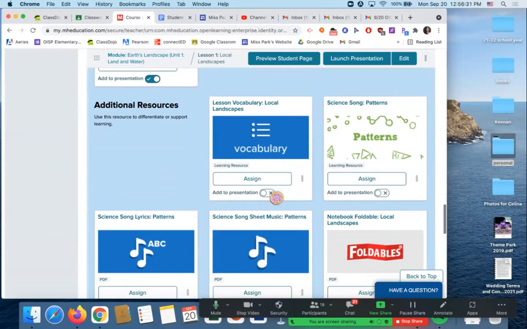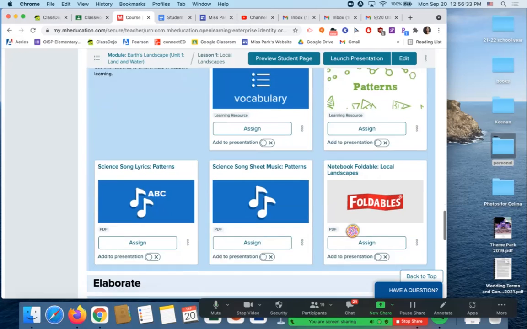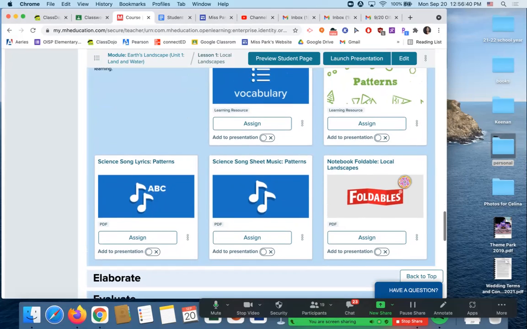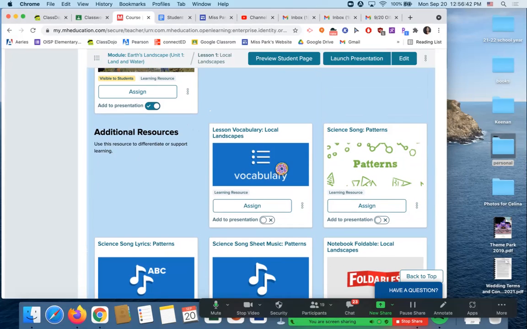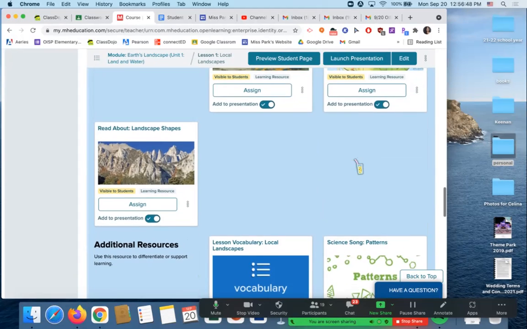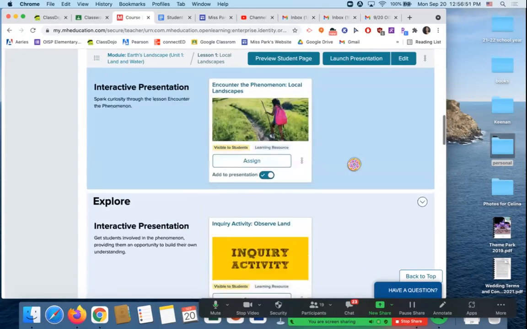Now where it says additional resources, you do not need to do those. You're going to notice that the foldable that the teacher was supposed to give you is going to be here. However, it is optional. These all say additional resources. That means that you do not need to do them. If you want to, like here's some music, here's some songs about patterns, if you want to listen and watch and do them, be my guest, but you do not need to.